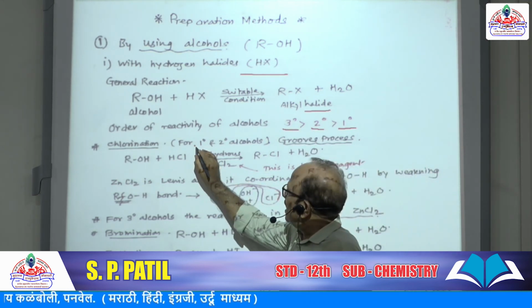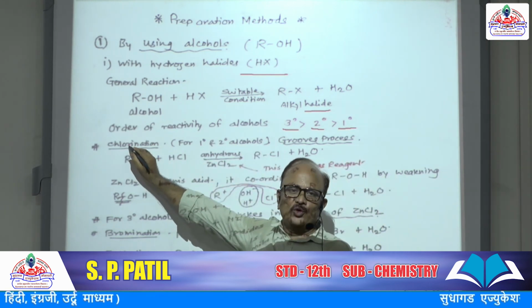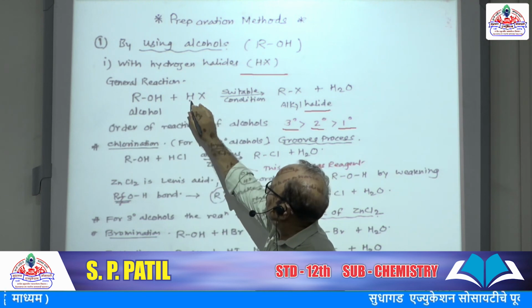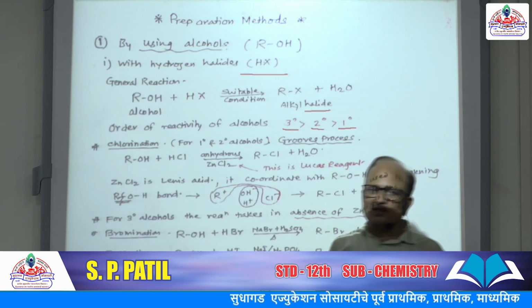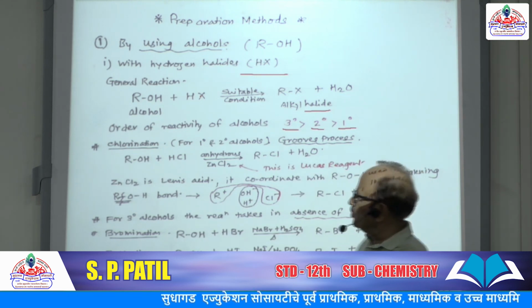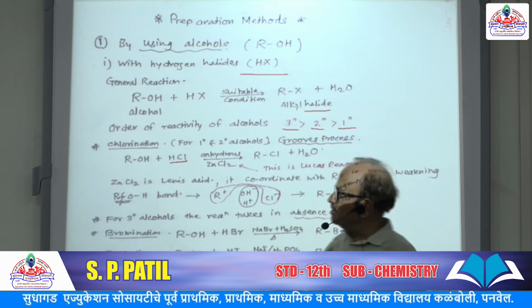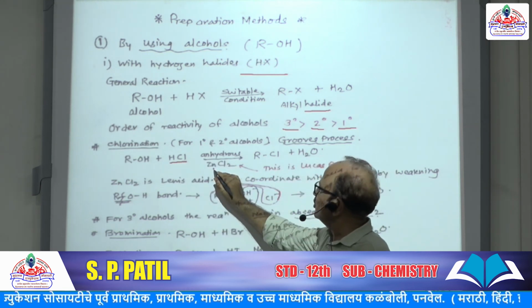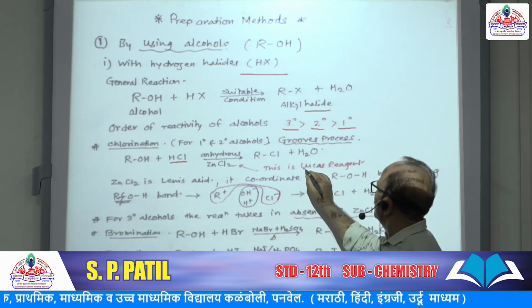Now for primary and secondary alcohol, first example of chlorination. So here when we take hydrogen chloride, then that will be chlorination. So chlorination of alcohol, ROH plus HCl plus anhydrous zinc chloride. This anhydrous zinc chloride is called Lucas reagent.